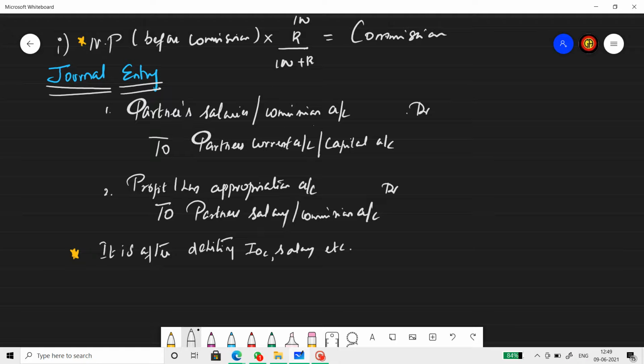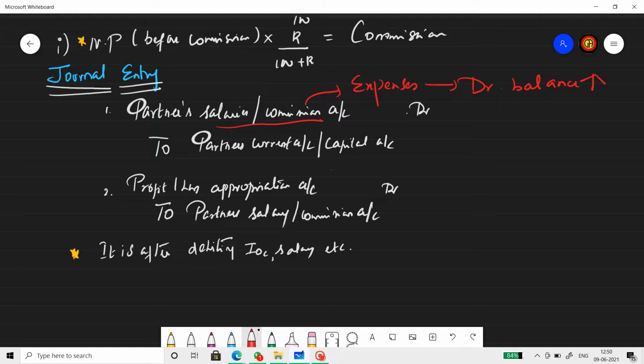Salary or commission to a partner is an expense. Now, all expenses have a debit balance, isn't it? So when an expense increases, we have to debit it. So there we go. We debited salary and commission.